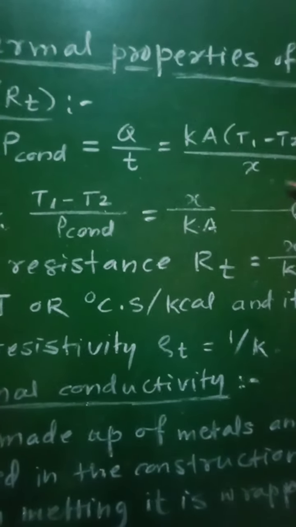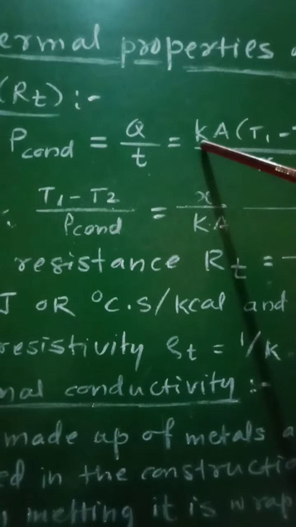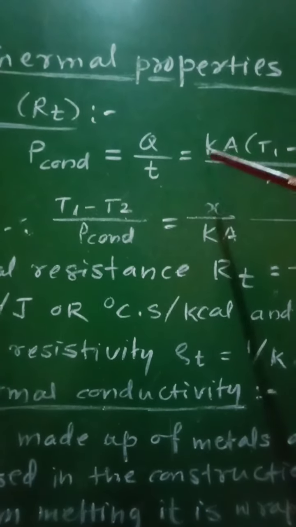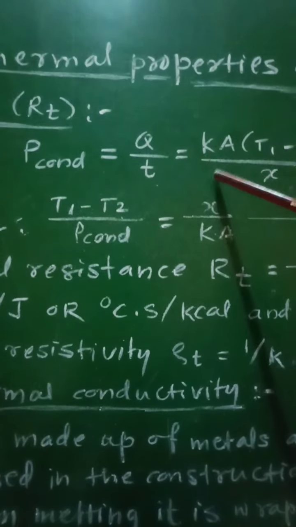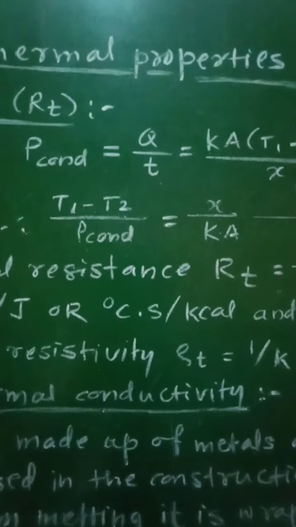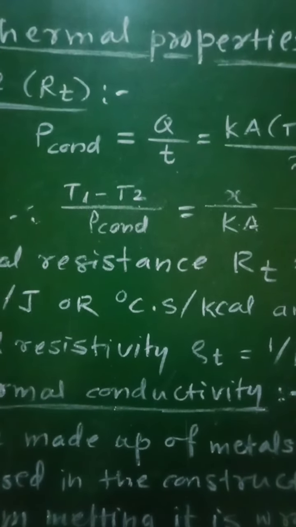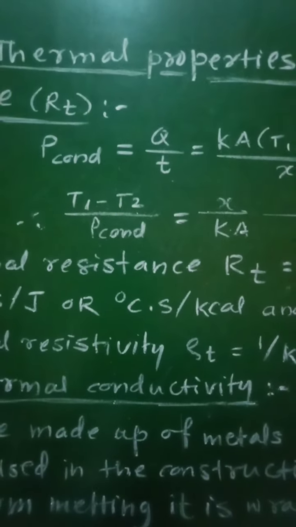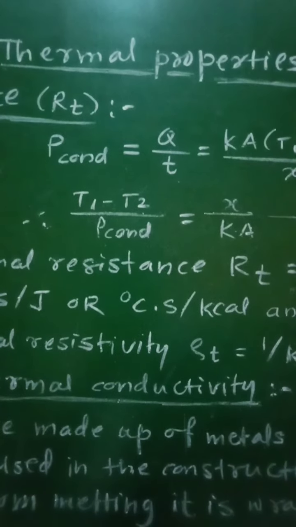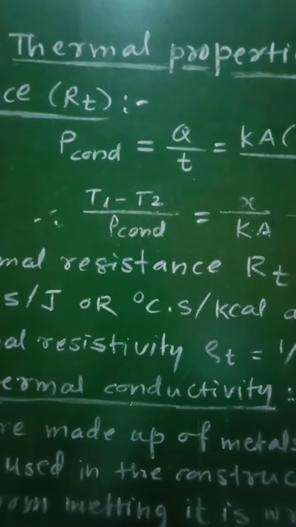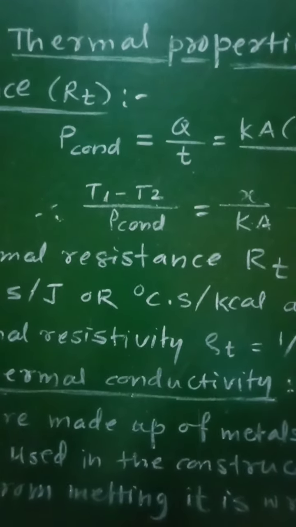So from this formula, K, the coefficient of thermal conductivity, depends upon the material of the slab. The material that readily transfers heat energy by conduction is called a good thermal conductor.